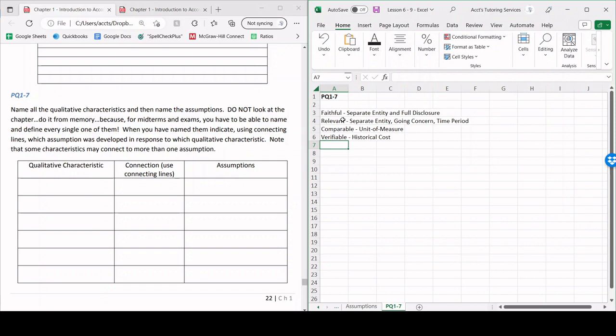The next one is timely. This is obviously related to the time period. This goes without saying, right? Information is reported timely in artificial time periods, usually of one year, monthly, or quarterly.